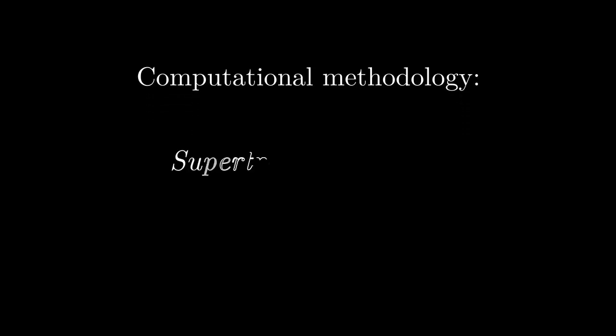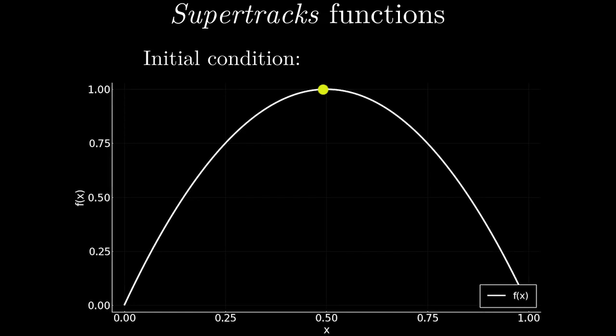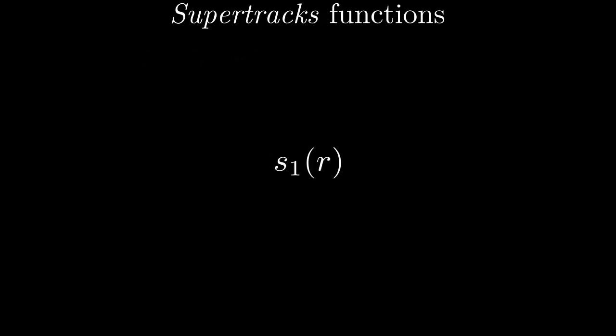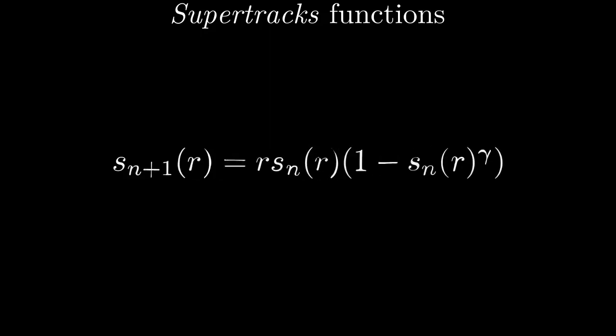This study was made using a computational methodology called Supertracks functions. This formalism consists of considering a sequence of iterative functions that depend only on the parameter of the system. The idea is to fix the initial condition as the map's critical point. We call it S0. Applying S0 to the map function, we generate S1. Applying S1 again to the map function, we generate S2, and then we can generate any Sn.